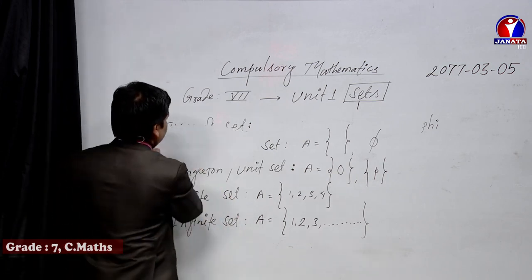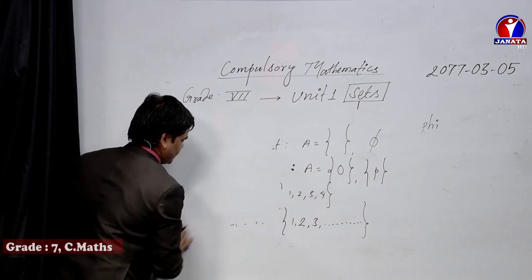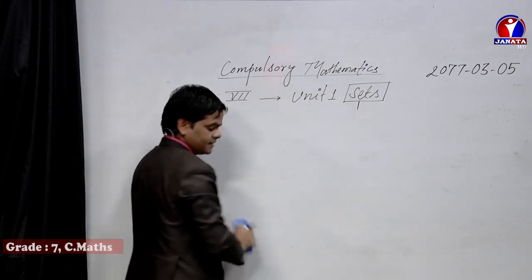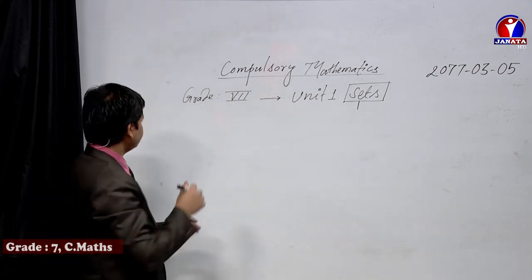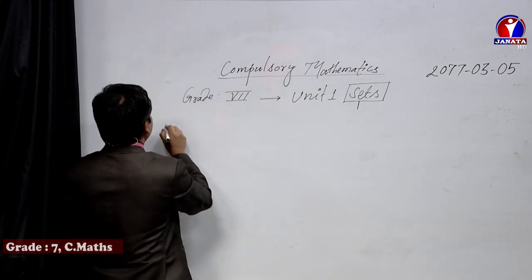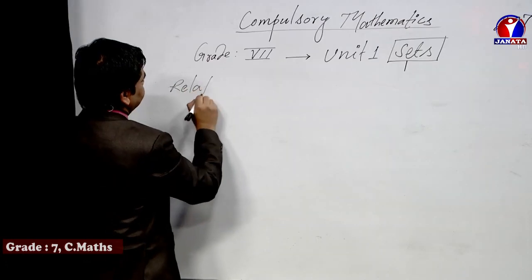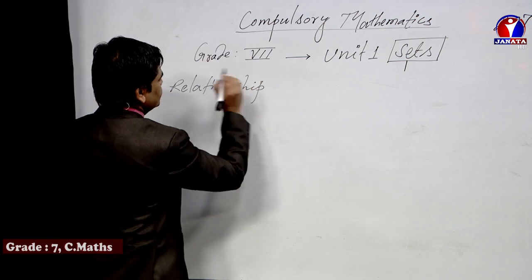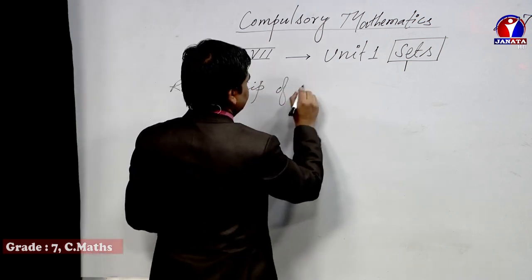Now the other thing to be understood while studying sets is the relationship of sets.